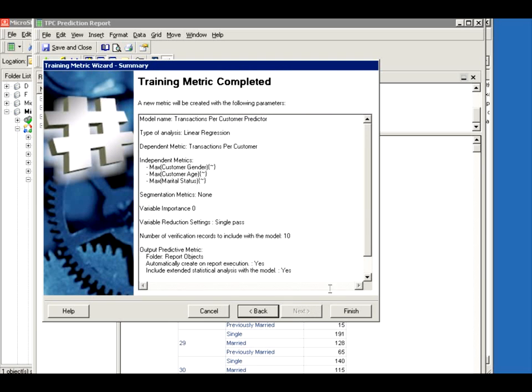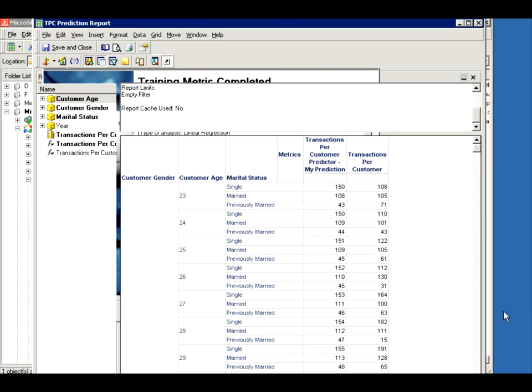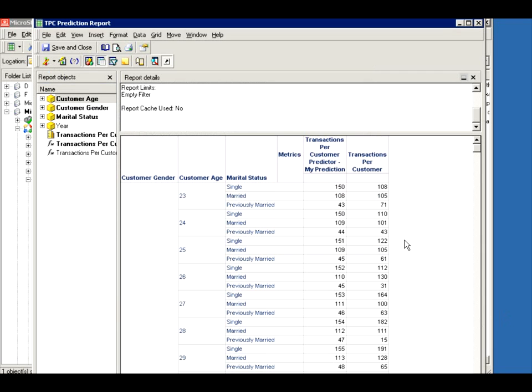Next, I'm done, you're just ready to go, and look what happens now. There you go. It created my prediction, this new metric. So it's saying, this is 2008 data, and this is how my model predicted it based on 2008. Obviously, this value and this value are not going to be the same, because this value was used to create the algorithm, and then the algorithm was used to run the data against these different categories. So there's a mismatch for several reasons. One reason would be this is test data.